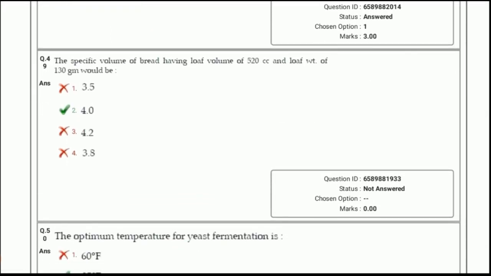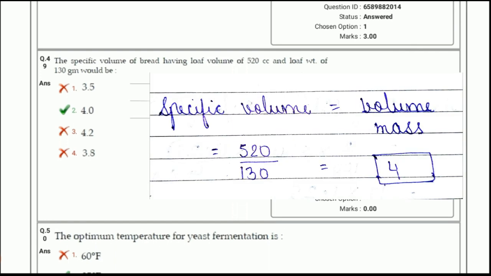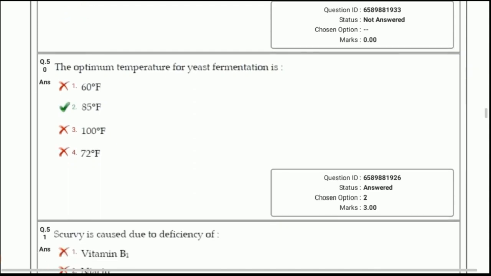Next, the specific volume of bread having loaf volume of 520 cc and loaf weight of 130 gram would be answer 2, 4.0, and this can be simply done by this given formula. Specific volume is equal to volume by mass. So using this formula, the answer can be found out.